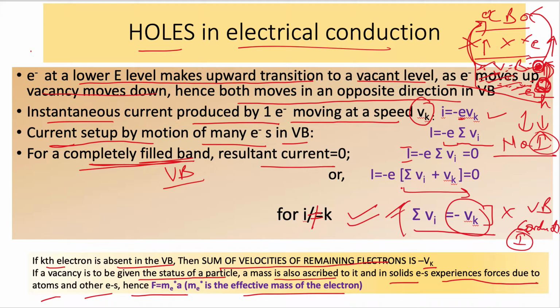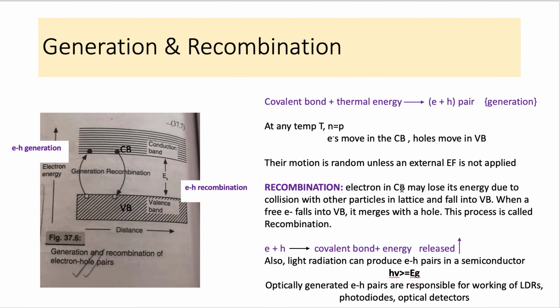So this is all about holes in electrical conduction. Now let's come to our next topic, which is generation and recombination. This is a very important process, because many semiconductor devices are based on these two processes. For example, solar cells are highly dependent on the principle of generation of charge carriers.